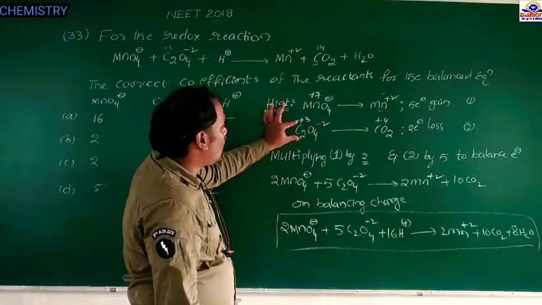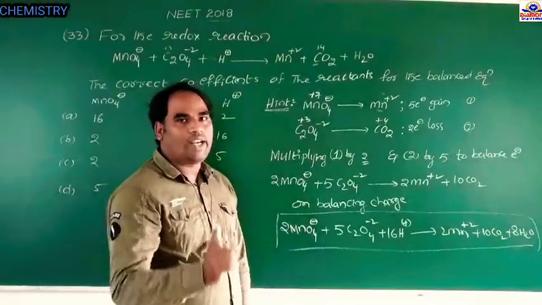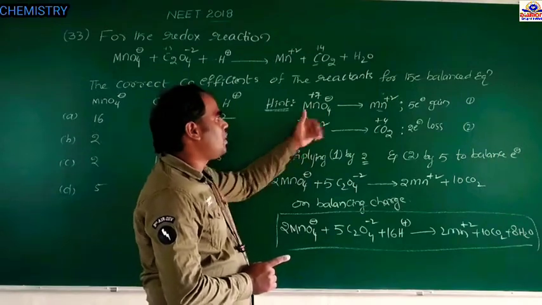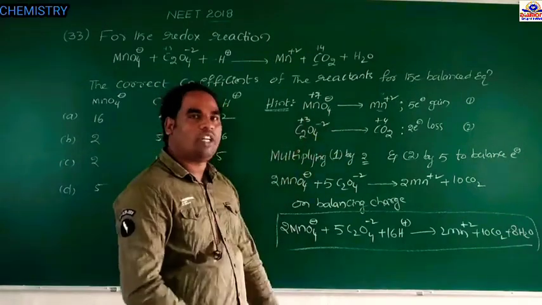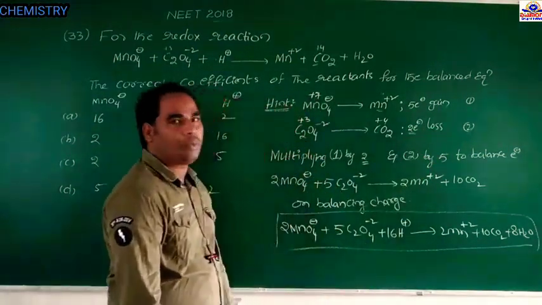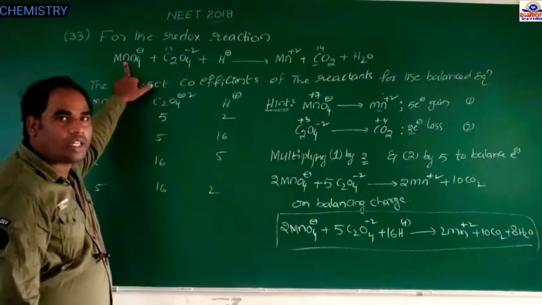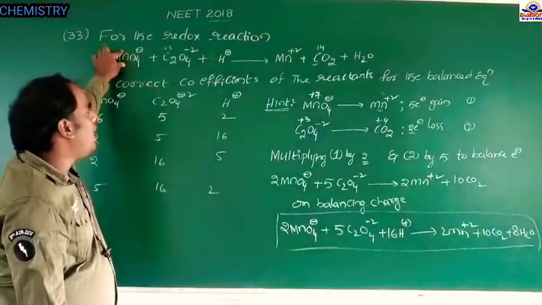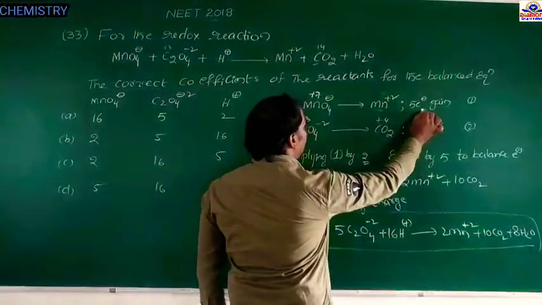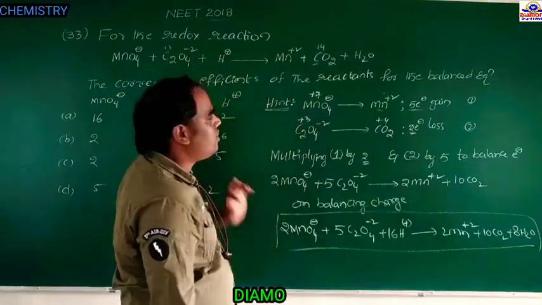So plus 3 to plus 4 is a difference of 1 electron, but there are 2 carbons, each going from plus 3 to plus 4, so the difference is 2 electrons. Here 2 electrons are lost. That is equation 2. Listen carefully: we found the oxidation numbers for manganese and carbon. In the first, 5 electrons are gained, in the second, 2 electrons are lost. Therefore oxidation and reduction occur, that's why it is a redox reaction.